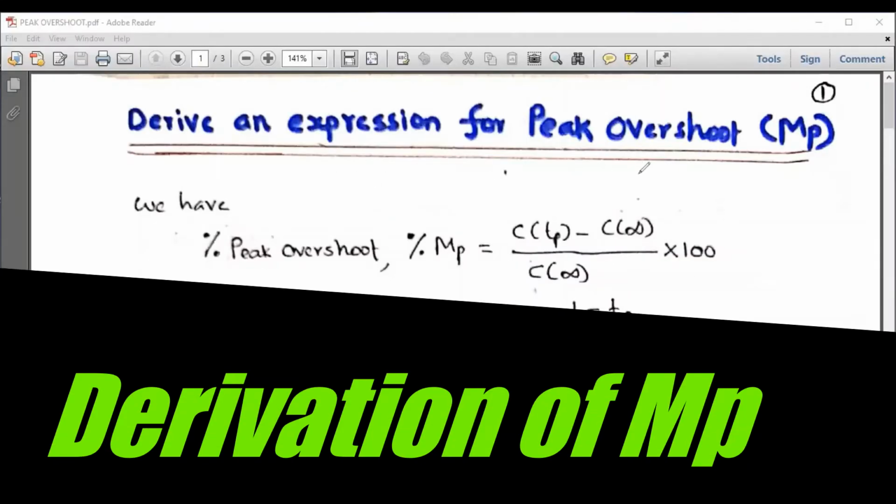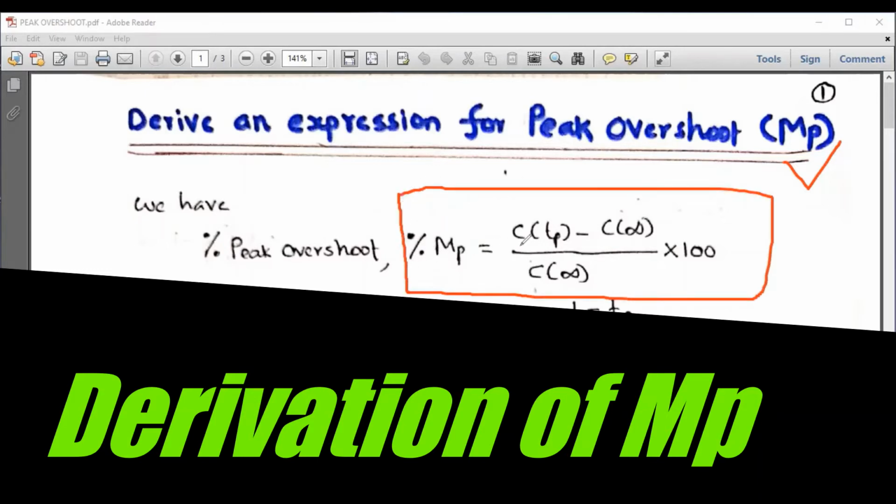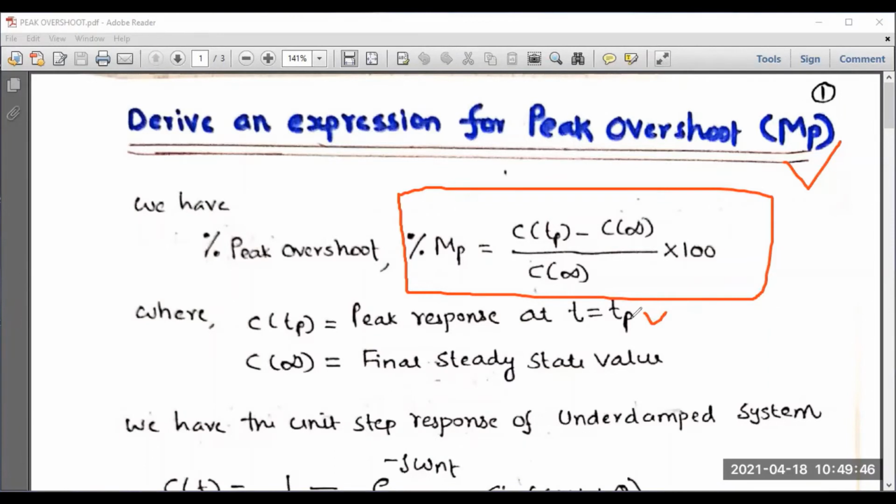Now let's derive an expression for peak overshoot. It is denoted by MP. It can also be called maximum overshoot. First of all, let us recall the general expression for peak overshoot, which is expressed in terms of percentage. Percentage MP equals C of TP minus C of infinity upon C of infinity into 100, where C of TP is the peak response when t equals TP, where TP is known as peak time. We have already derived an expression for TP, that means pi divided by omega d. C of infinity is the final steady state value. So these two parameters you have to remember.